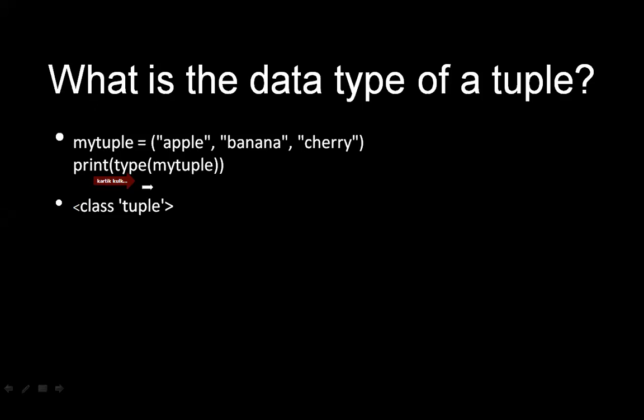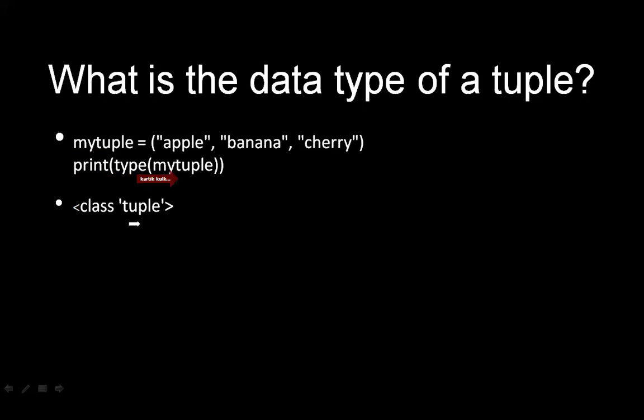In order to retrieve what data type is present in the tuple, I will use type, and then specify the tuple name, my tuple. So I will give it as type in brackets, my tuple, in the statement print type of my tuple.